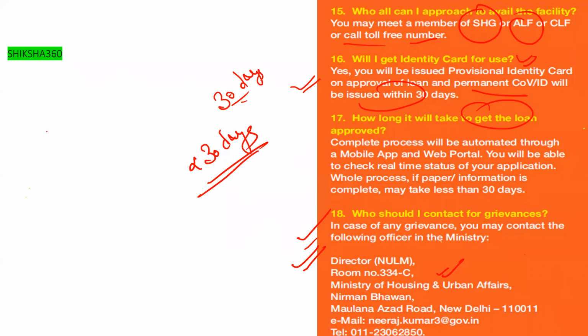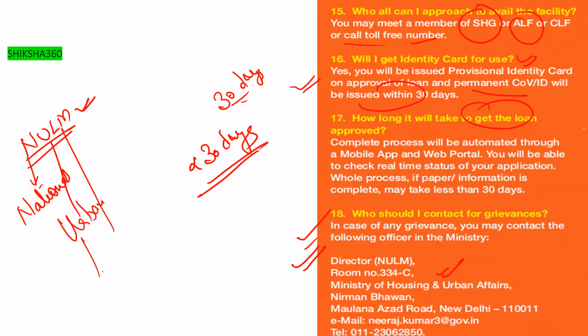One thing we have left here is the NULM full form. Can anyone tell what the full form of NULM is? N for National, U for Urban, L for Livelihood, M for Mission. National Urban Livelihood Mission. This is the full form of NULM.